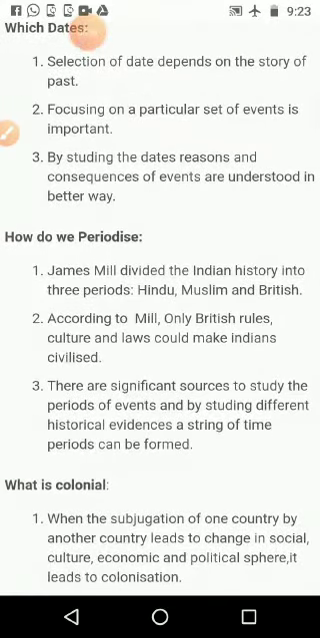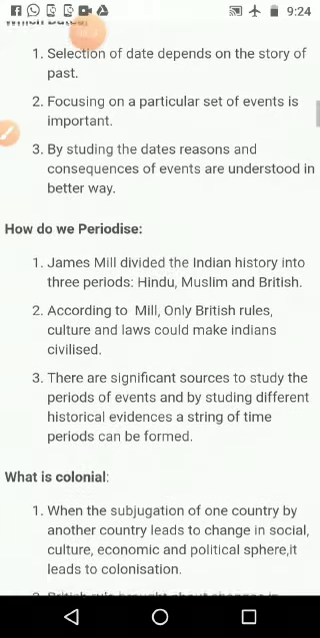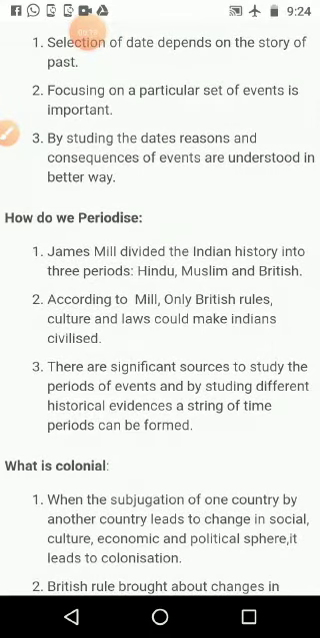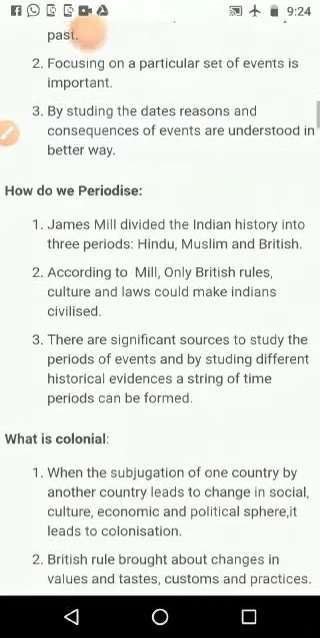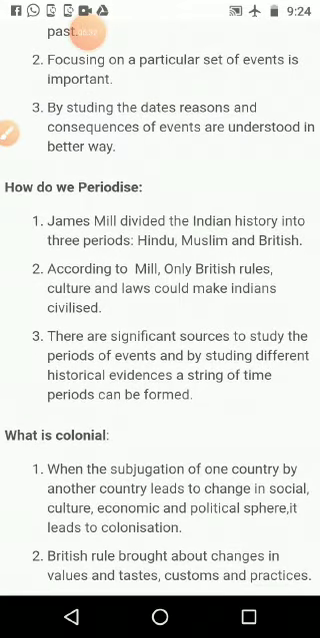By studying the dates, the reason and the consequence of an event are understood in a better way. When we are studying history, or when we are studying the dates of a particular event, we will get the reason for that, then the consequence and impact of that, both things: why it happened in this particular year or century, and what the consequence was, for the people of that time as well as in our life at present. Then we will get the clarity.